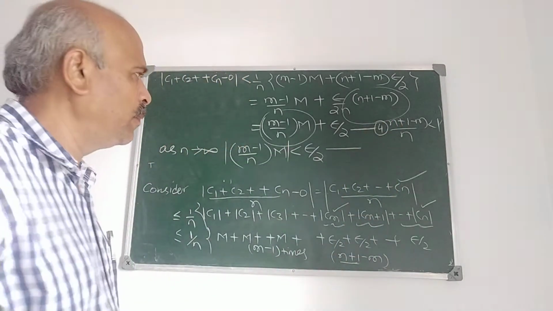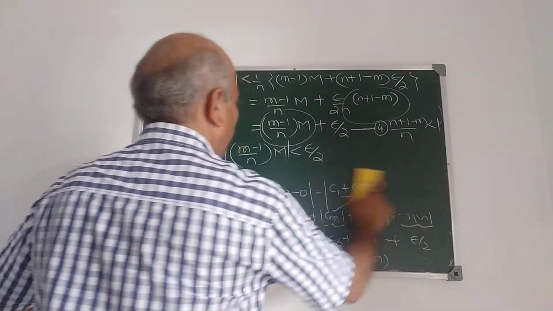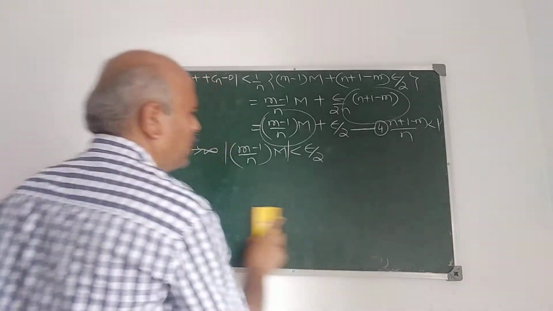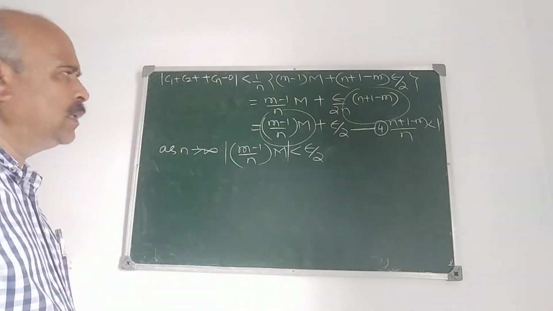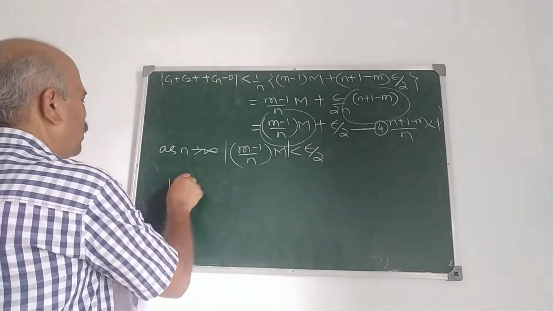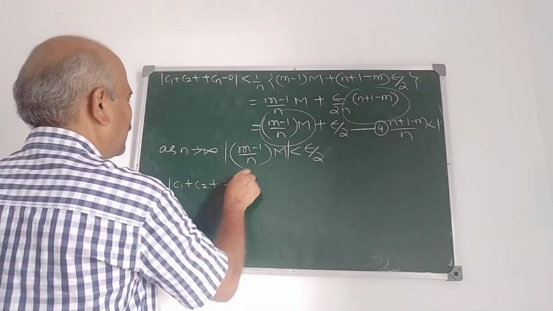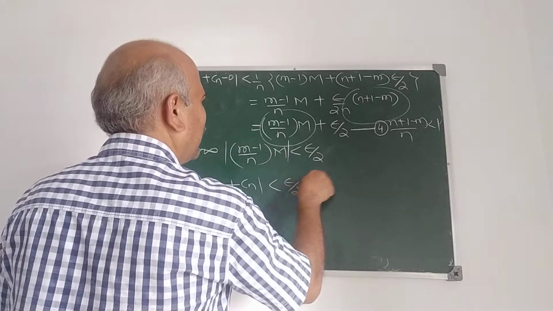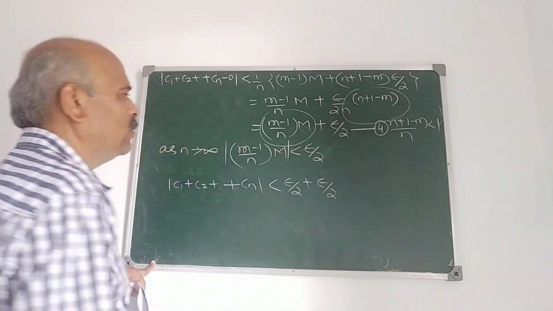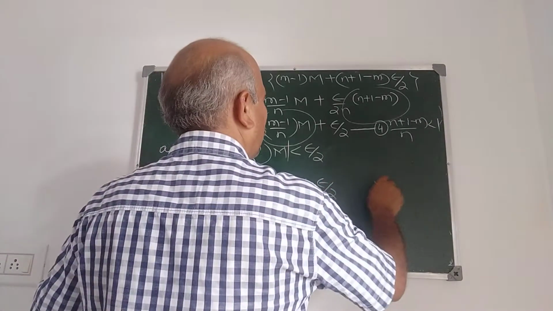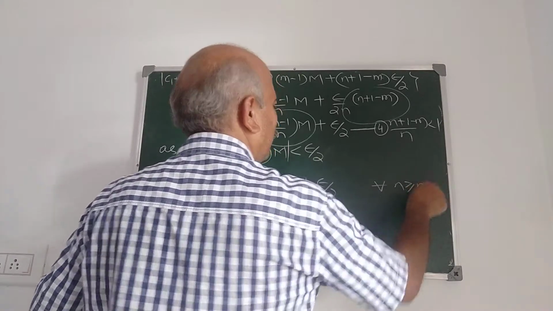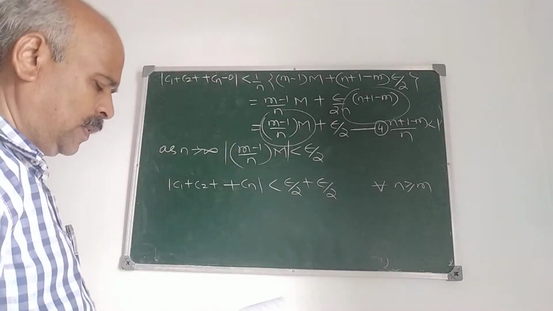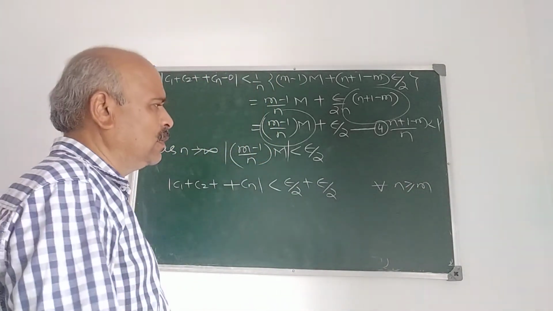Now from 4, what do we get? From 4, mod of C1 plus C2 plus etc. plus Cn is less than epsilon by 2 plus epsilon by 2, for all n greater than or equal to m.